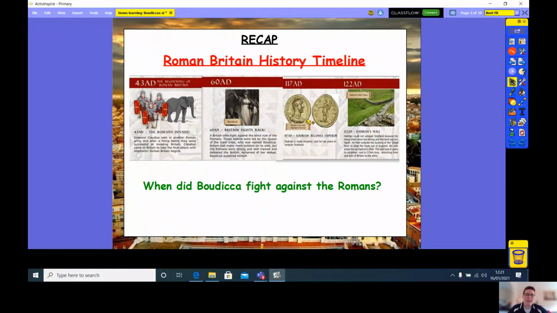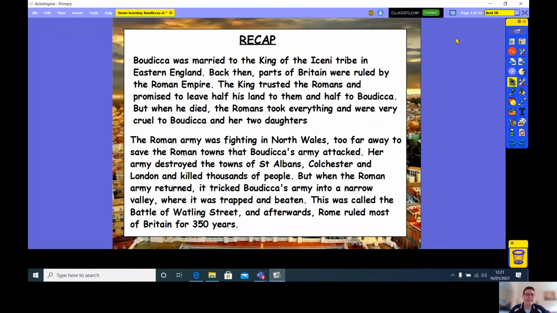Okay, so we also learnt last lesson that Boudica was married to the king of the Iceni tribe in eastern England, and back then parts of Britain were ruled by the Roman Empire. Not all of Britain, but some parts of Britain. The king trusted the Romans and promised to leave half of his land to them and half to Boudica, his wife. But when he died, the Romans took everything and were very cruel to Boudica and her two daughters. So the Romans broke that promise.